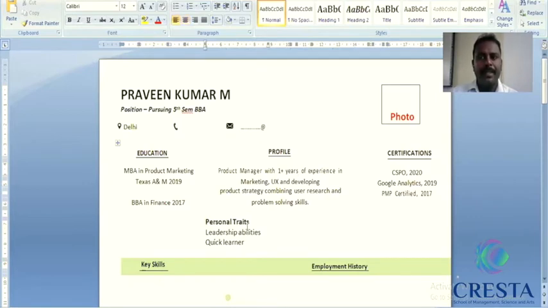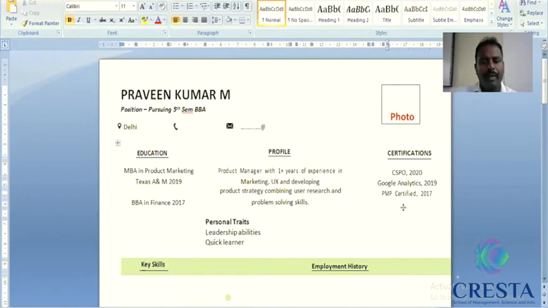Personal traits are your personal abilities, be it leadership, communication, cross-culture skills, quick learner, good observer, whatever it might be. Next to that, you can mention the certifications that you have completed, be it Microsoft Excel, Tally, ERP, SAP, PMP.